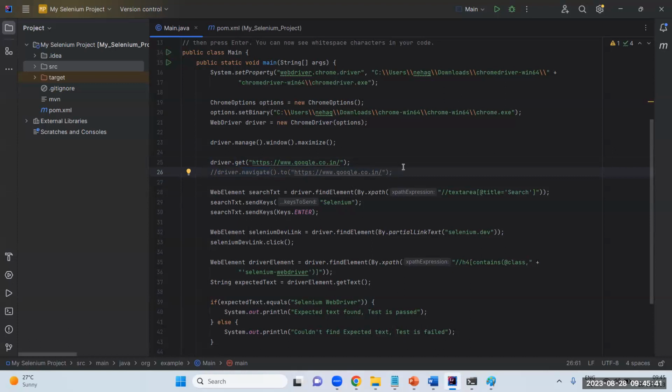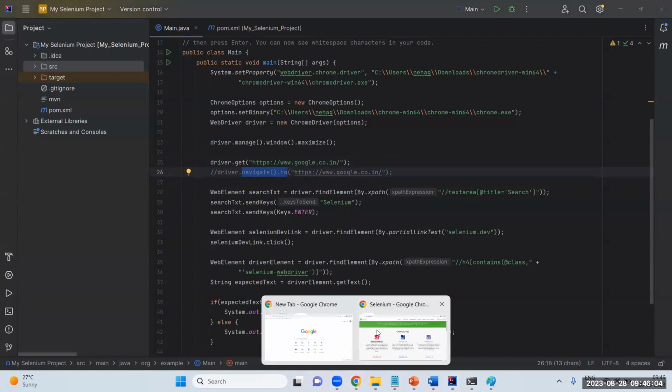So I'm going to cover in detail each and everything. What is the difference between get and navigate to? Even though both will launch a URL, navigate to will wait a little more time after launching the URL. And if we use navigate to, we will be getting forward and backward options here.